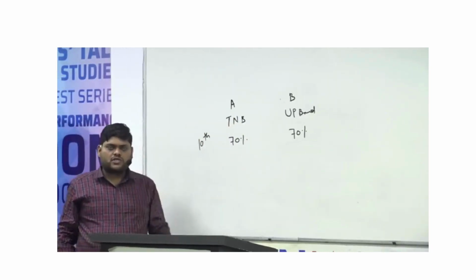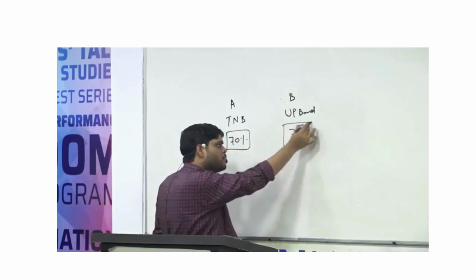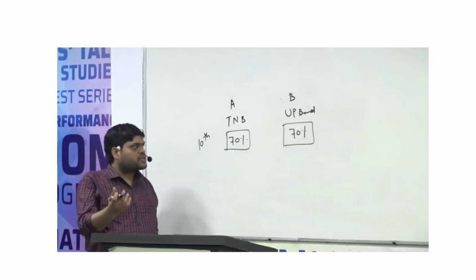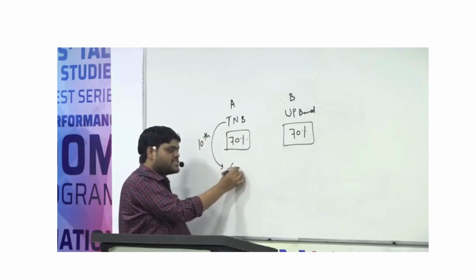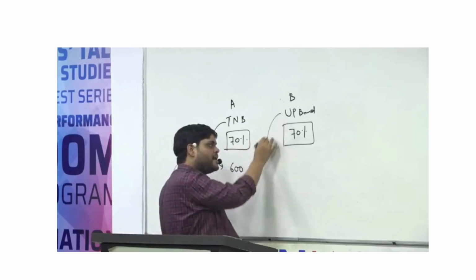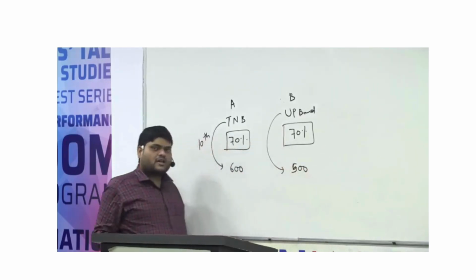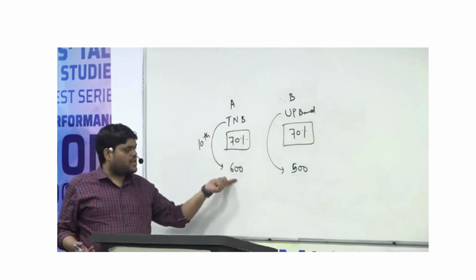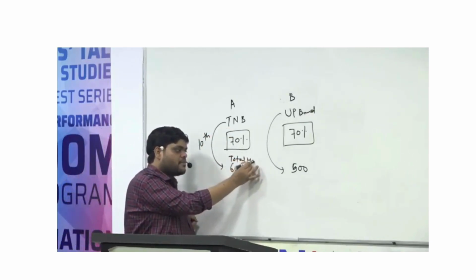Your first question will be, both scored 70%, but we don't know the total marks. Might be Tamil Nadu board total marks is 600, and UP board total marks is 500.